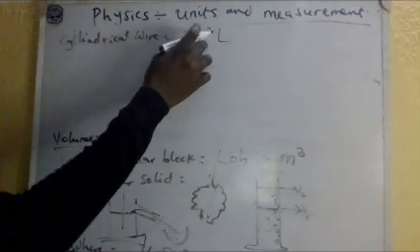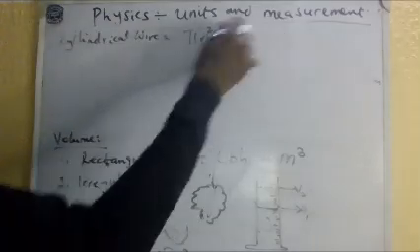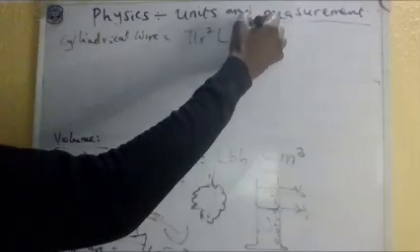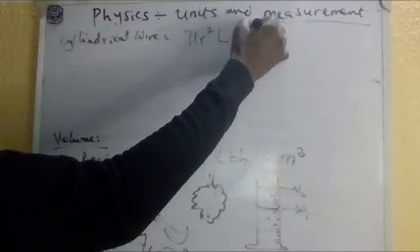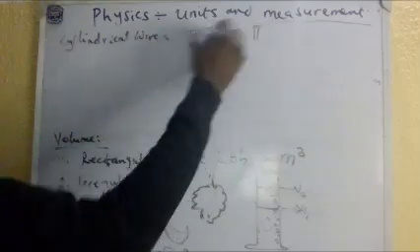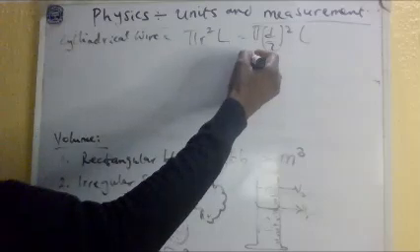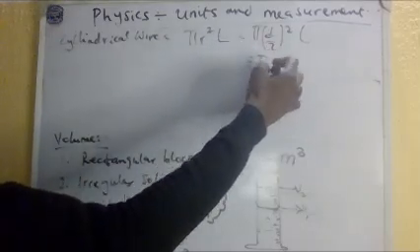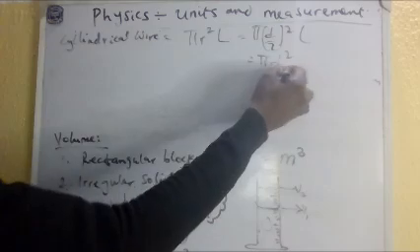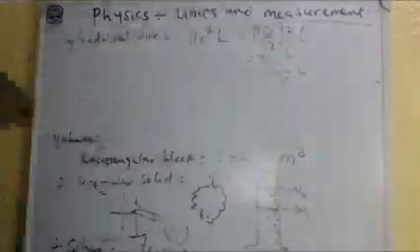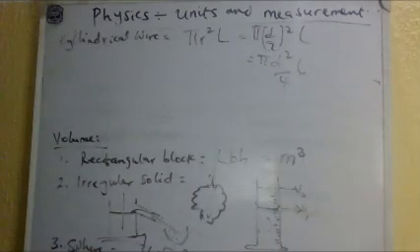Pi r squared L. So that's the volume. This r is d over 2. So instead of having r, I have d over 2, all squared, then L. So it's the same thing as saying pi d squared L over 4. So this is also volume expressed in terms of diameter. Okay, so I've seen that.